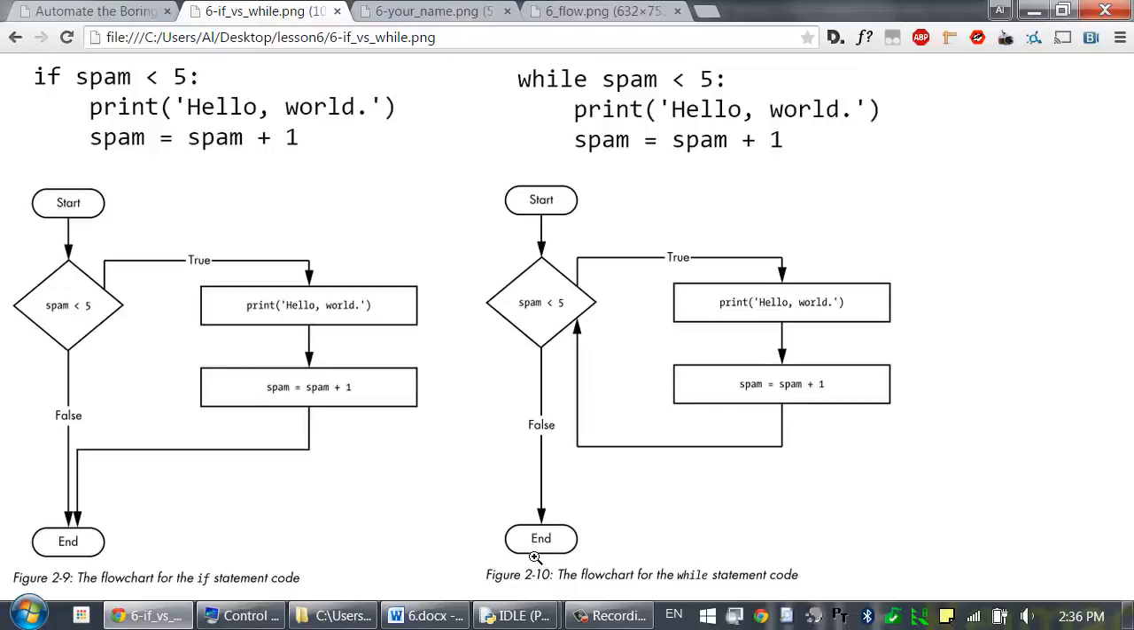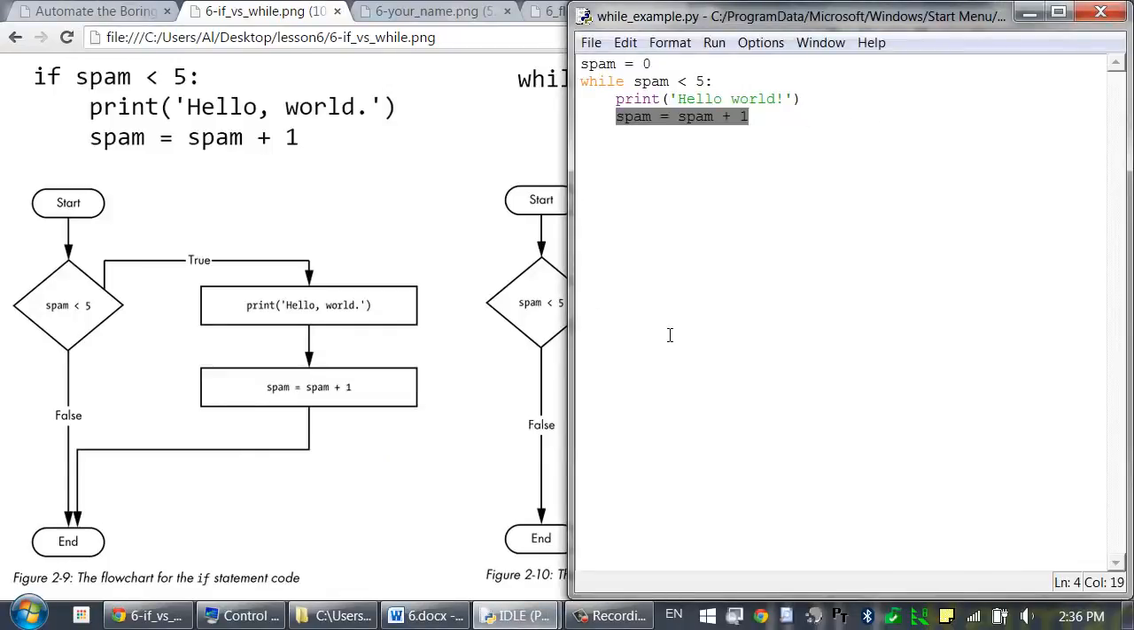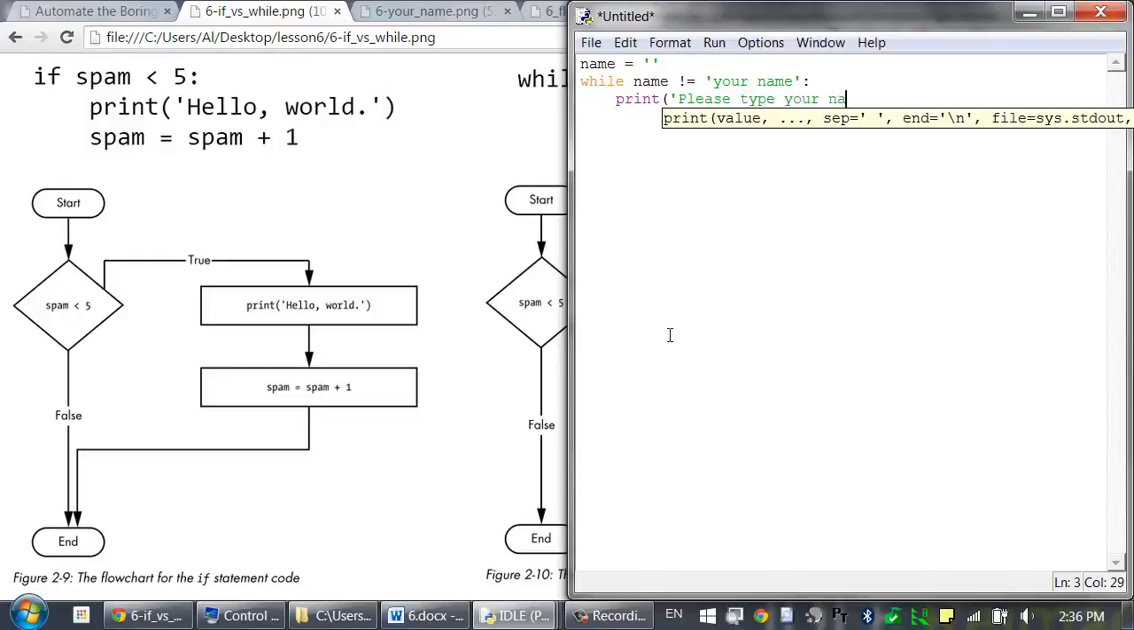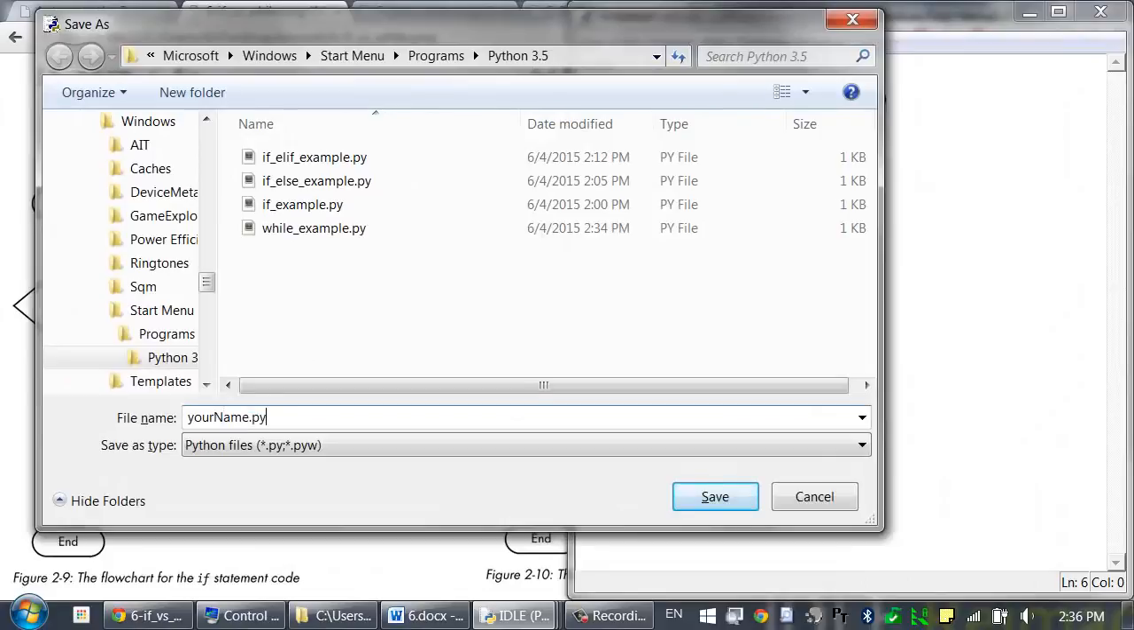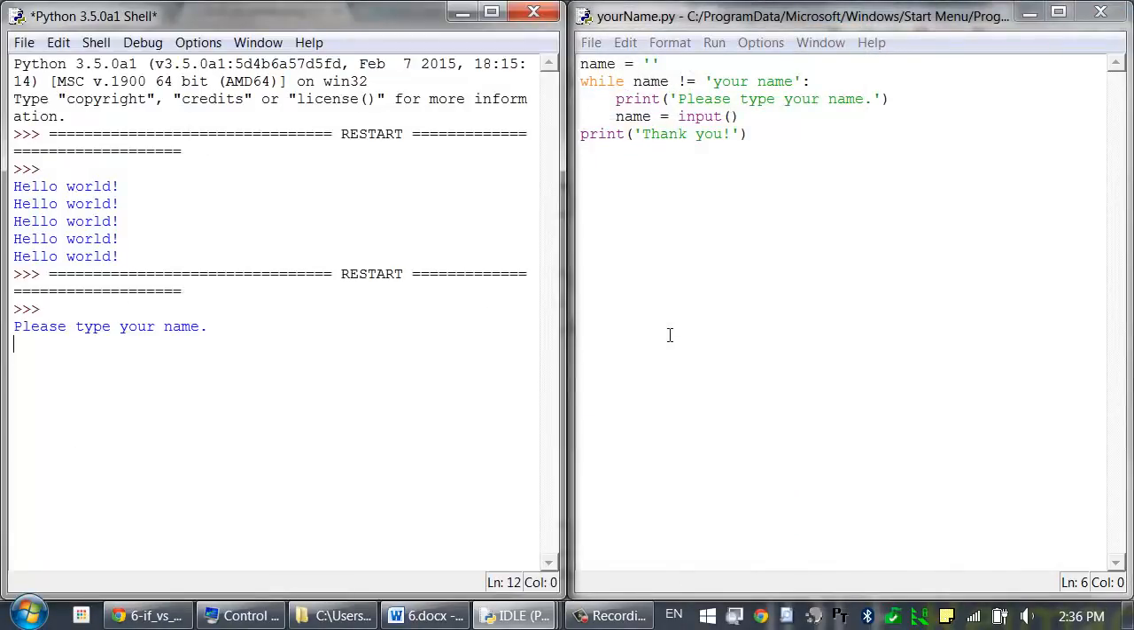So let's try writing a new program. Open up a new file editor window, and type in the following code. name = blank string, while name != 'your name': print('Please type your name.'), name = input(). Then go back to the original indentation and have print('Thank you!'). I'm going to save this as yourname.py and press F5 to run the program.